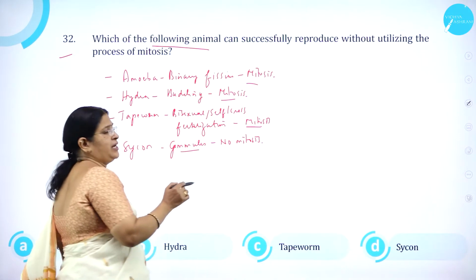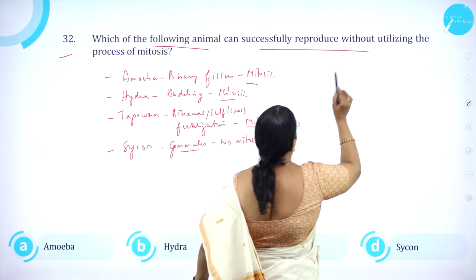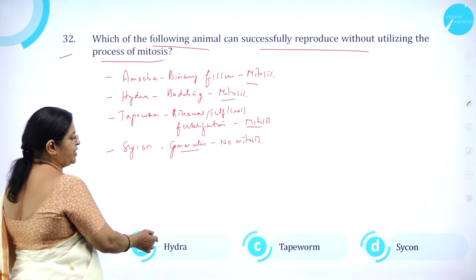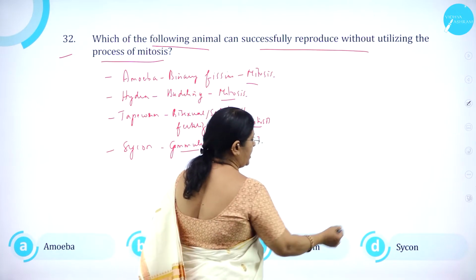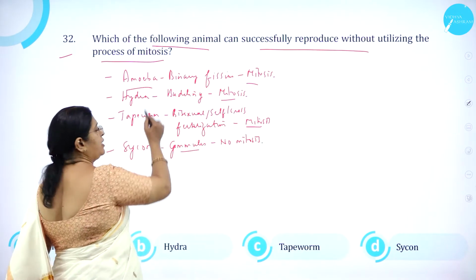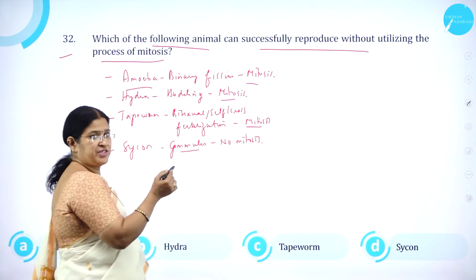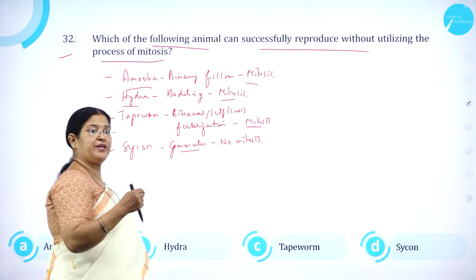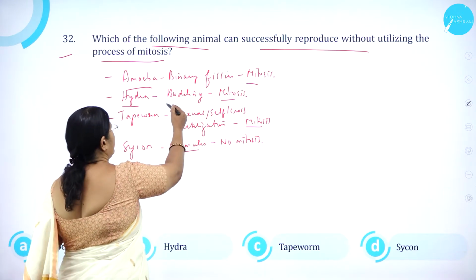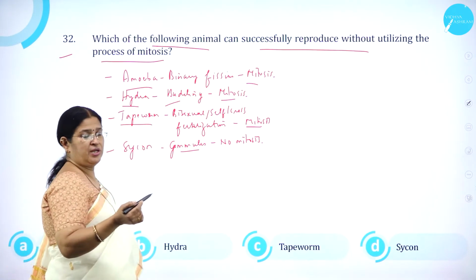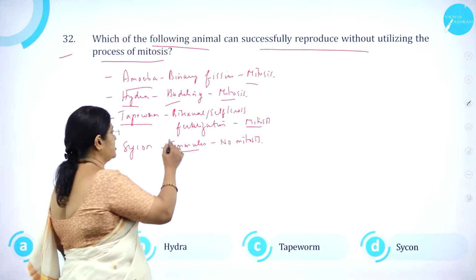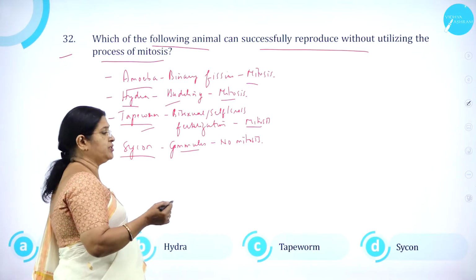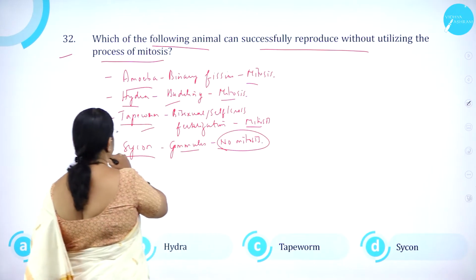Which of the following animals can successfully reproduce without utilizing the process of mitosis? Option A, amoeba. Option B, hydra. Option C, tapeworm. And option D, sycon. Amoeba undergoes asexual reproduction by binary fission, so mitosis is involved. Hydra reproduces by budding. Budding is an outgrowth due to repeated mitotic cell division at that particular part, so mitosis is involved. Tapeworm is bisexual, so self or cross fertilization, and again mitosis is involved. Sycon reproduces by the formation of internal buds called gemmules, so there is no mitosis, so it is sycon.